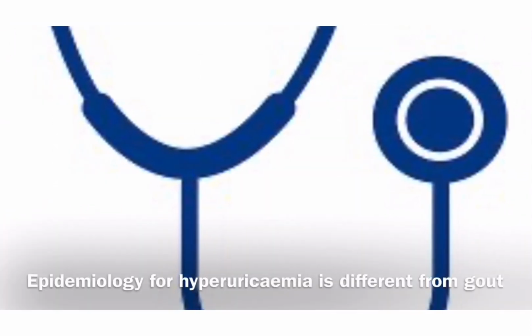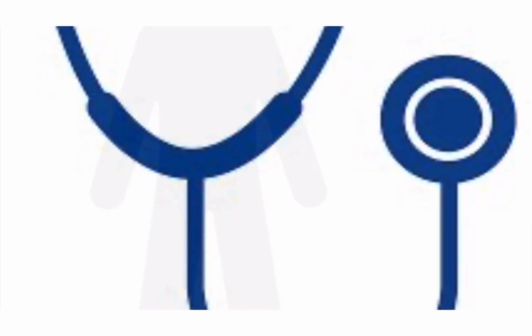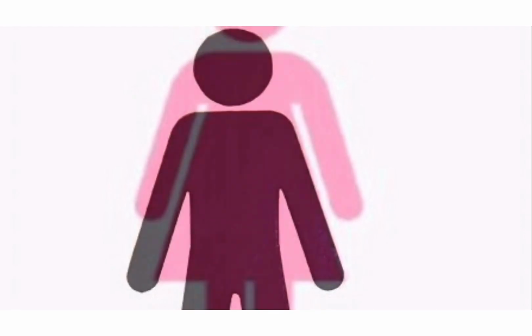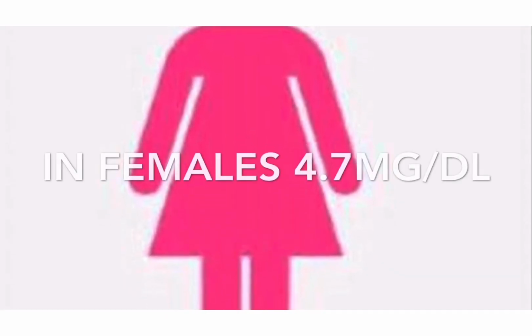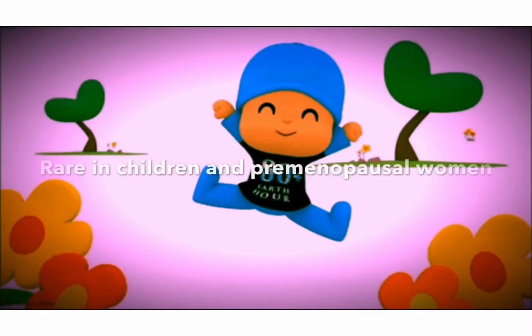Epidemiology of hyperuricemia is different from gout. In males, normal levels are 3.5 mg per dl, 4.7 mg per dl in female. Incidence is around 0.2 to 0.3 in 1000.